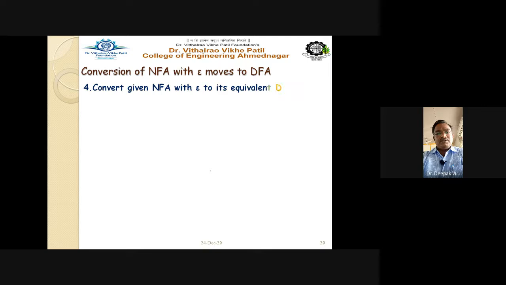One more example is given here for more understanding. Convert the given NFA with epsilon to its equivalent DFA. And see the example, see the transitions. Q0 on A goes to Q0 and Q1. Now Q1 on B goes to Q3, Q1 on epsilon goes to Q2, Q2 on epsilon goes to Q1, but Q2 on B goes to Q2 itself, whereas Q3 on A goes to Q0.